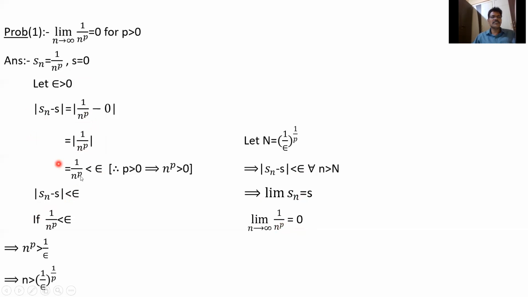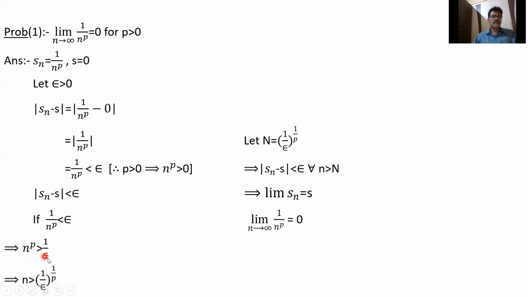So now we have to show mod Sn minus S less than epsilon. It is less than epsilon if 1 by n power p less than epsilon. That is n power p greater than 1 by epsilon. So when reversing, less than will be greater than. So the sign will be changed. Here, less than will become greater than, and if it is greater than, here we get less than, when reversing the numbers on two sides. For example, 2 less than 4 implies 1 by 2 greater than 1 by 4.